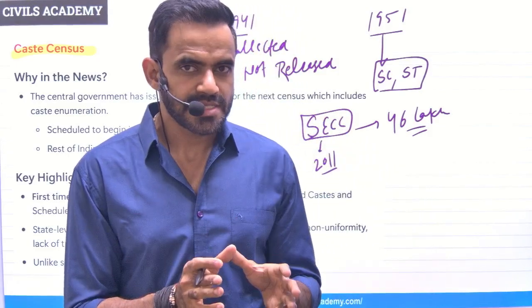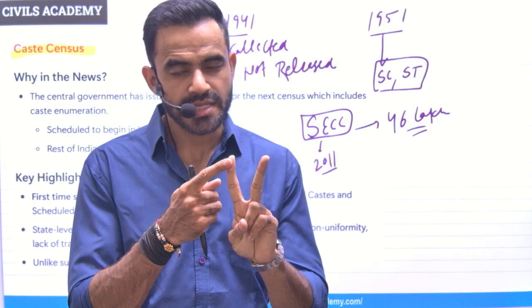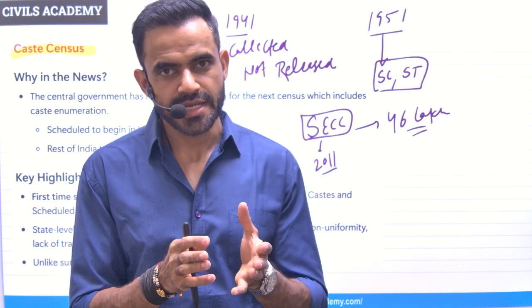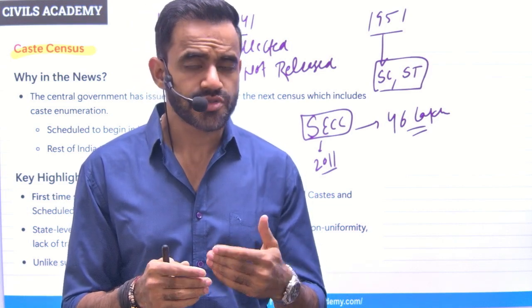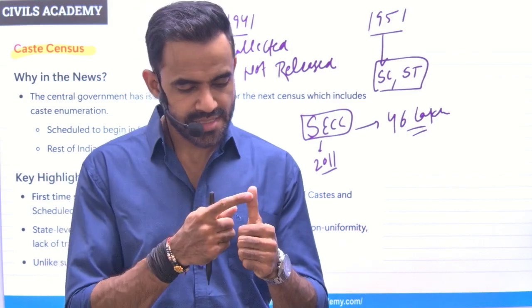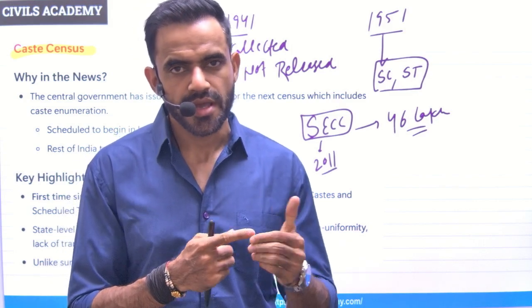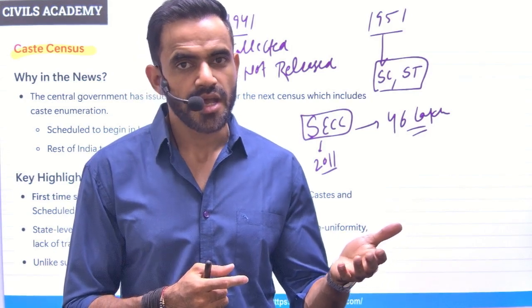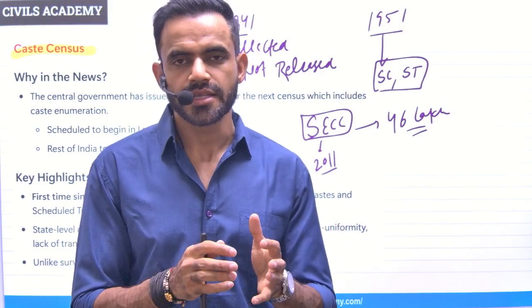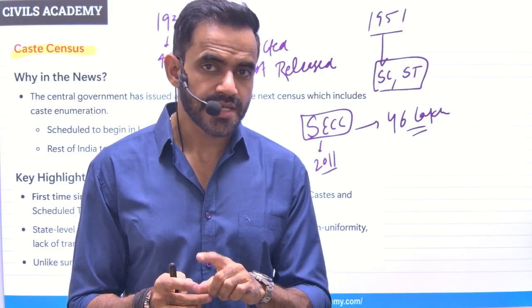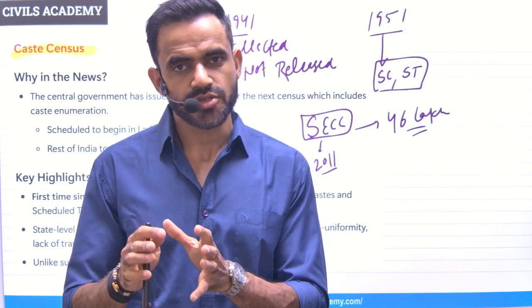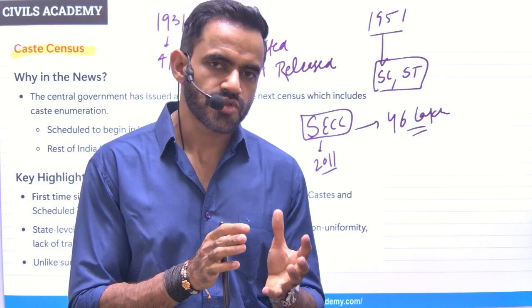Now, in this upcoming census, two important developments are there. One is this data, second is digital collection of the data. So, this time we are collecting it using digital devices so that we can streamline this data in a more appropriate manner. Now, understand a census is very different from a caste survey. Caste survey is conducted by the state governments. Karnataka government was the first one to do so. Later, Bihar and Telangana also conducted their own caste survey. Census is conducted through the Home Ministry, that is the Registrar General of India, that means through central government. Caste surveys are through state government.